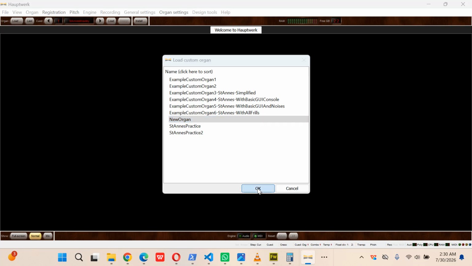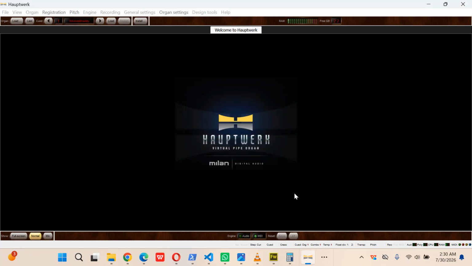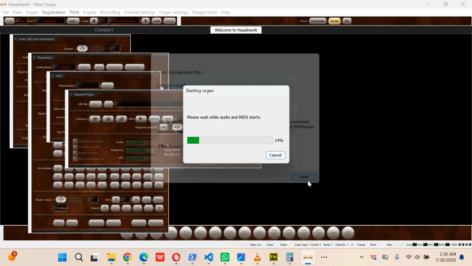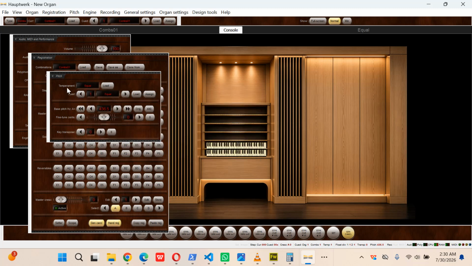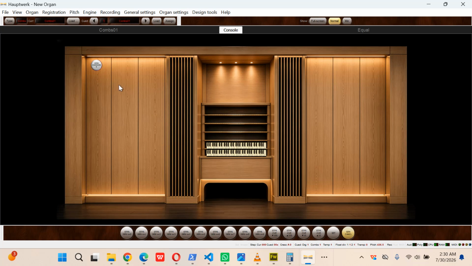That's the name of the organ I just pasted. Okay, and load. So it loads perfectly without any issues. If I select the open the app, it also sounds. I can hear the sound.